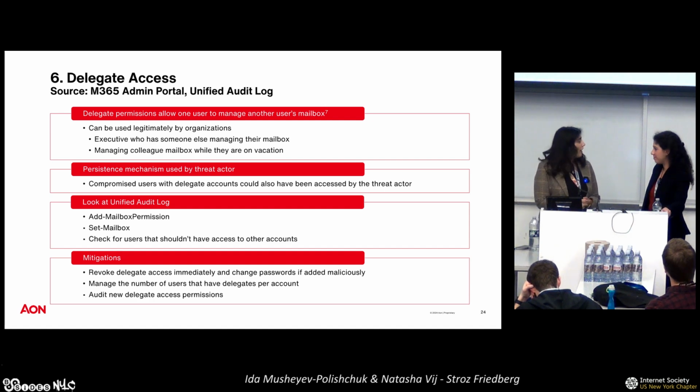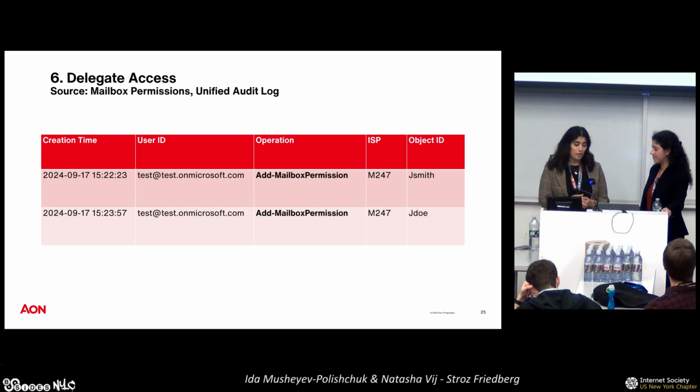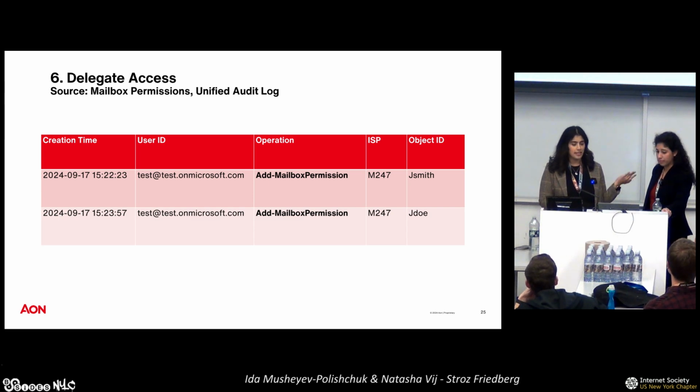So again, looking back at our client's environment, it looks like we actually have 2 add mailbox permission operations happening again within our threat actor window. It's definitely important to note that we see it coming from our M247 internet service provider, which we now know, talking to the client, is definitely some threat actor activity. And we see 2 users that are being added to our test.onmicrosoft.com. So with that, we're going to want to look at the mailboxes of Jay Smith and Jay Doe during our investigation and see whether or not we can identify any additional malicious activity.